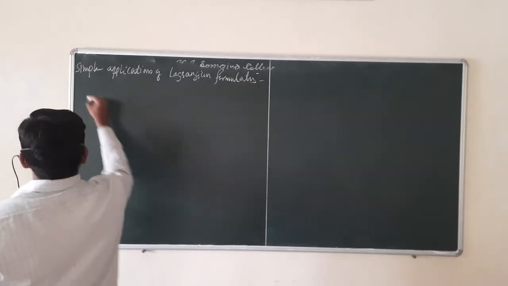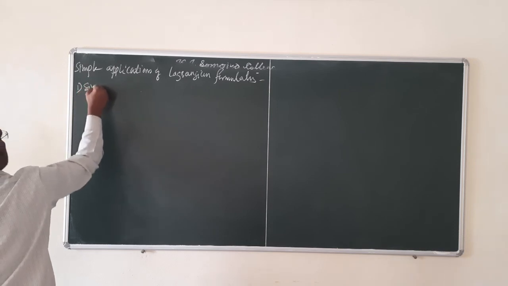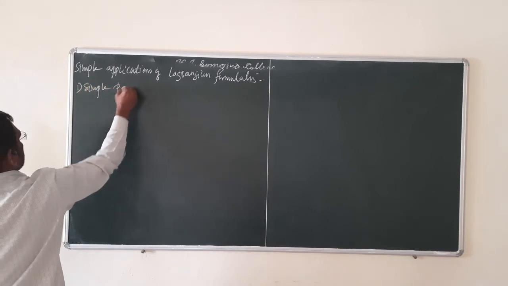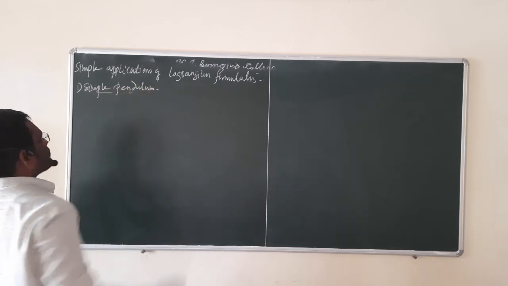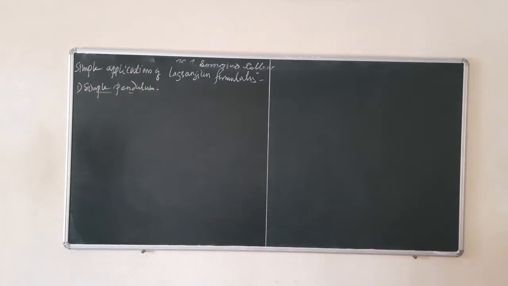So the first application is the simple pendulum. We are going to write the Lagrangian and Lagrangian equation of motion for a simple pendulum.